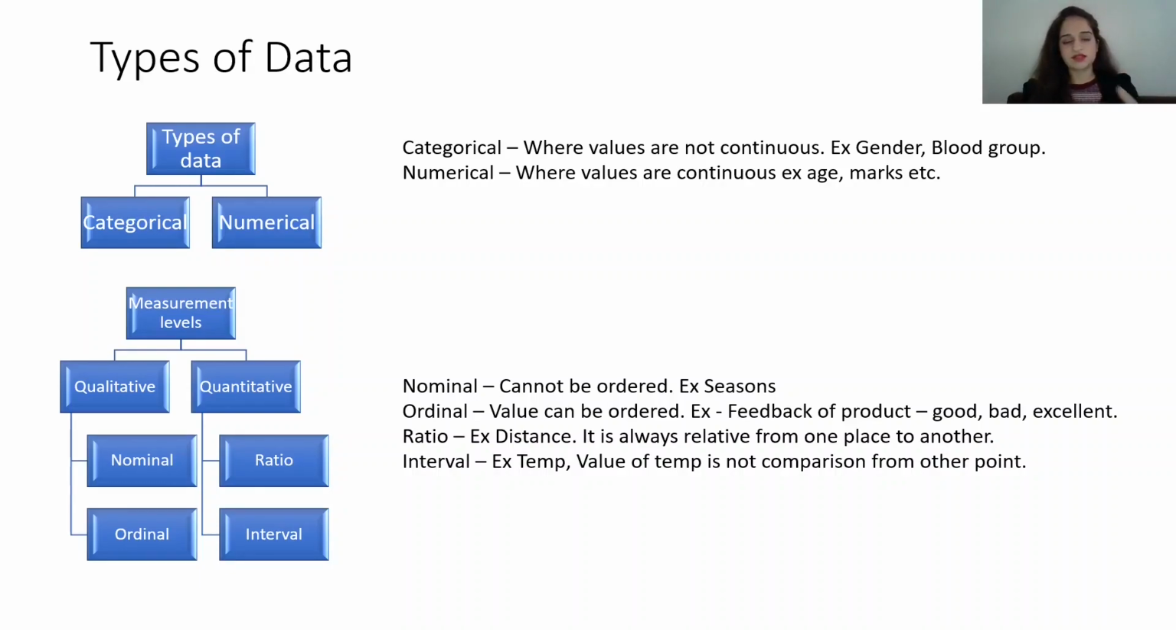Next we have interval. In this there is no comparison from one point to another. Example, temperature. We say the temperature of this city is 30 degrees Celsius. There is no comparison of saying when compared to 5 degrees it is 30 degrees. No, it's just a value. This is what interval is.